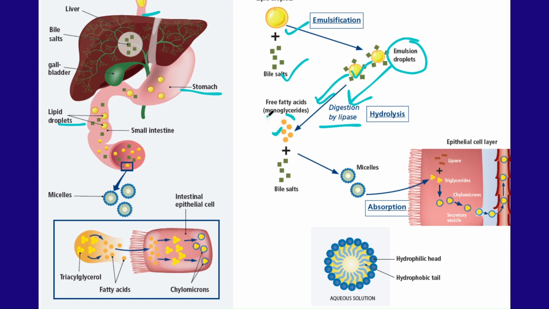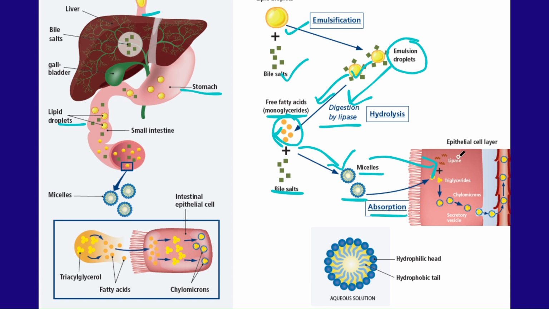Here these are the small droplets which are monoglycerides, and these small droplets will combine with the bile salts. This will form the micelles. These micelles are called mixed micelles. These micelles enter into the intestine. This process is called absorption. These intestinal mucosal cells get absorbed.